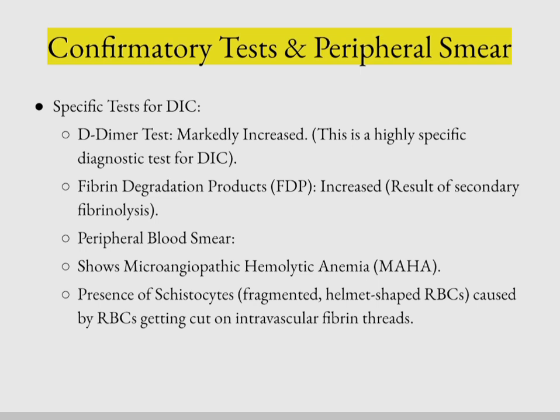And the peripheral smear shows microangiopathic hemolytic anemia, that is, presence of schistocytes or fragmented helmet-shaped RBCs, and these are formed due to the slicing of RBCs when they pass through intravascular fibrin threads.